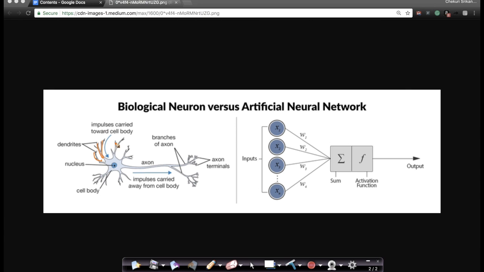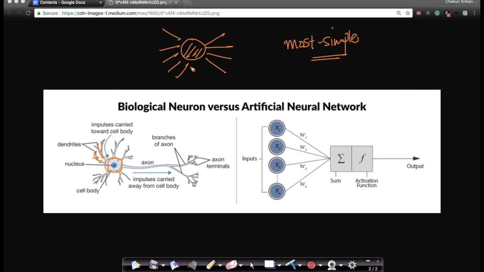So what happens is, when a neuron gets electrical signal inputs from these dendrites, it does some computation inside, and it sends these electrical impulses outside towards other neurons. So you have neurons like this, which get a lot of inputs through dendrites. The neuron does something internally within its cell body, and it sends out pulses to other neurons. This is the most simple way to understand a biological neuron.